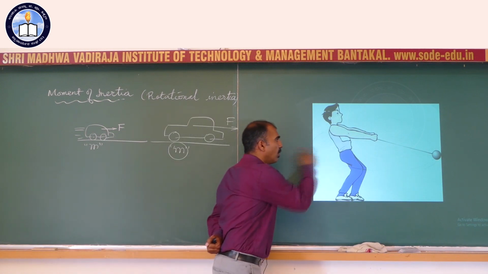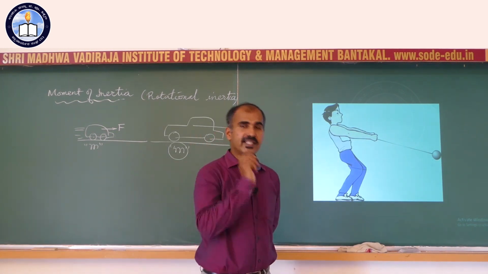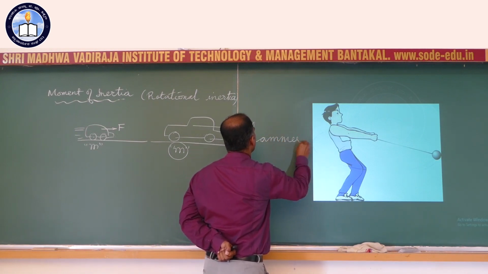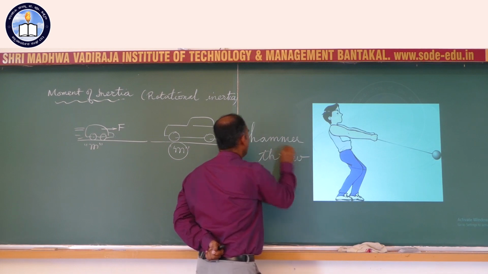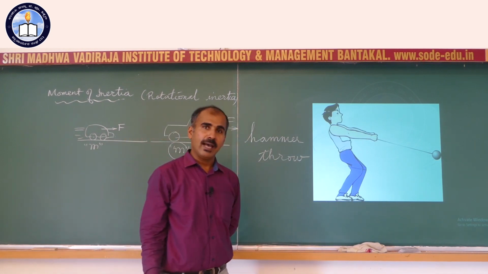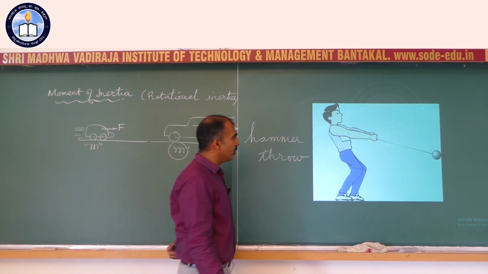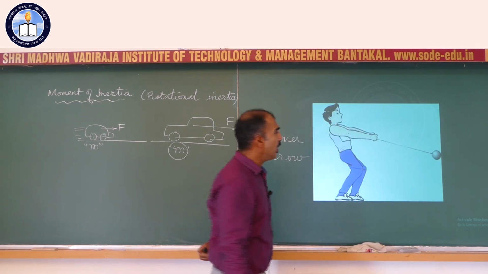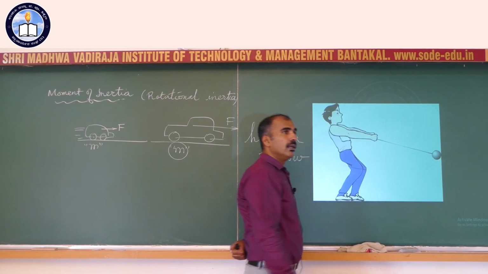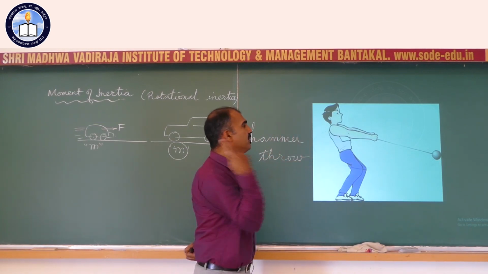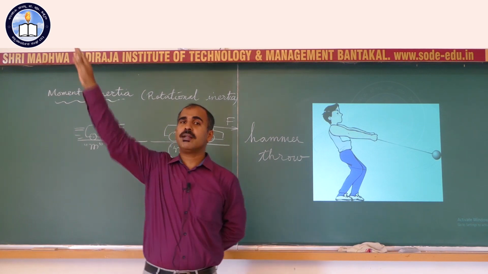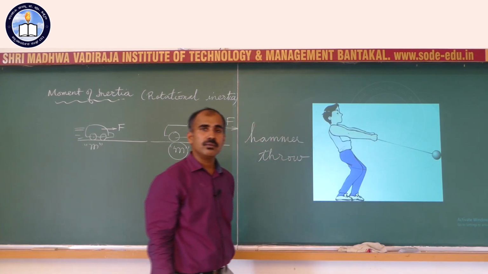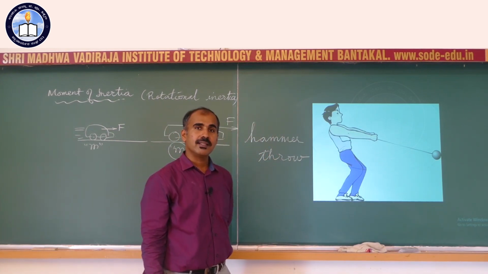Consider an example of a fellow participating in what is called as hammer throw. All of us are aware of hammer throw. All of us have seen a hammer throw event in Olympics. So what happens is that there is a long chain to the end of which you have a heavy sphere. You need to set it in rotation, spin, spin, spin so many times, and then eventually release into air. The sphere that reaches the furthest distance on the ground, that athlete will be considered as a winner.